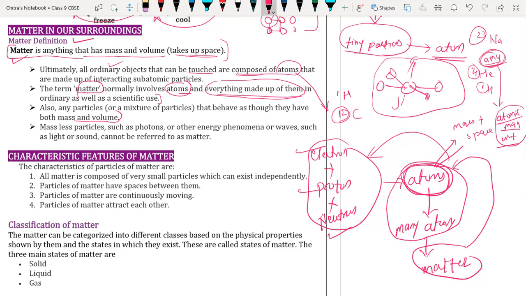AMU, atomic mass unit, but now it is changed to unified mass. Unified mass is represented by U. U is the unified mass. It is the new unit. Instead of atomic mass unit, we are using unified mass.